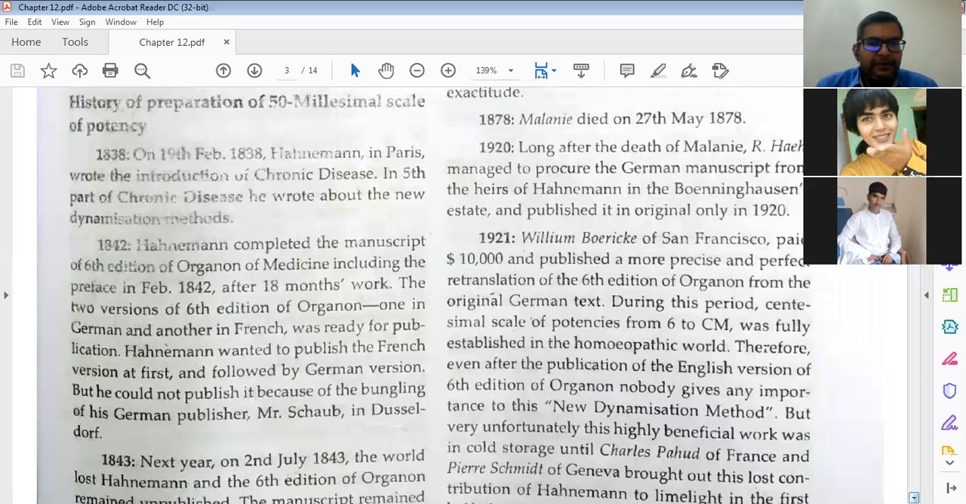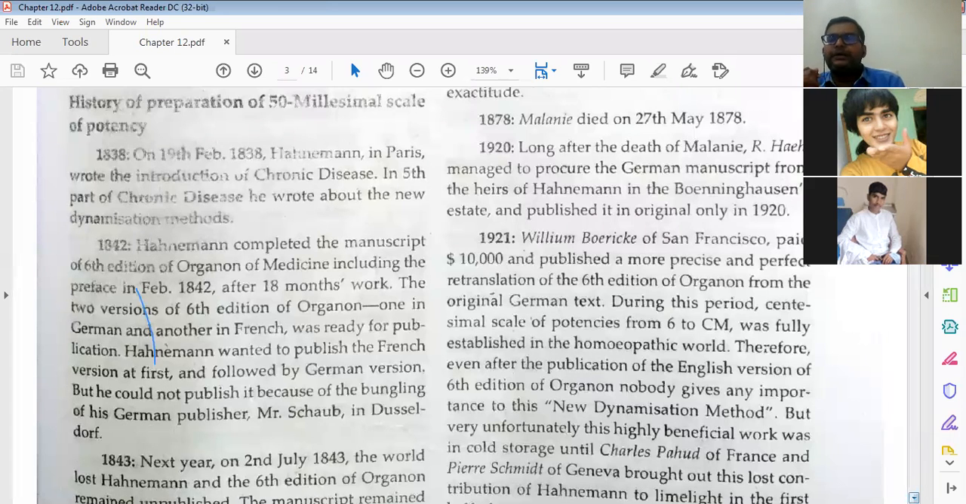Then Hahnemann completed the manuscript of the 6th edition of Organon of Medicine, including the preface, in February 1842. After 18 months of work, the 2 versions of the 6th edition of Organon, one German and another French, were ready for publication. Hahnemann wanted to publish the French version first, followed by the German version, but he couldn't publish, because of the bargaining of the German publisher, Mr. Schaub in Dusseldorf. Whatever money he was asking for the publication of his 6th edition of Organon in German and in French was a big problem.